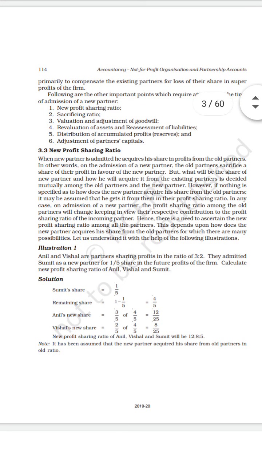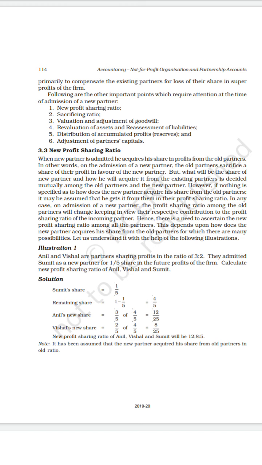Okay, so see the first sum. Anil and Vishal are partners sharing profits in the ratio 3:2. These are all the old partners. That is totally 5, and for Anil 3/5 and Vishal 2/5. Okay, so admitted Sumit as a new partner for 1/5. So 1/5 is the share of profit to Sumit. Sumit is a new partner and the share of Sumit is 1/5 in the future profit of the firm.